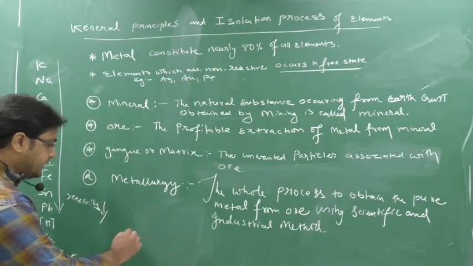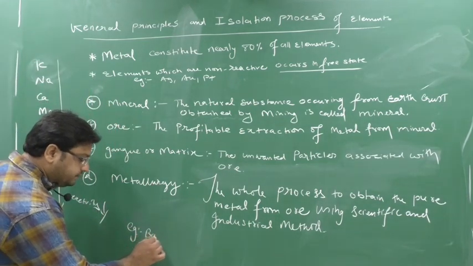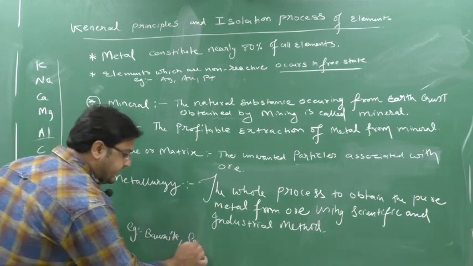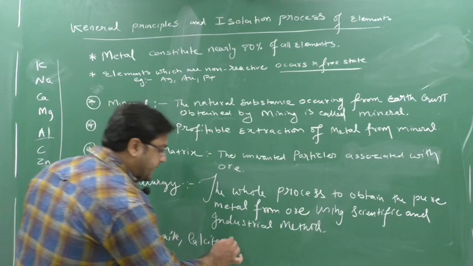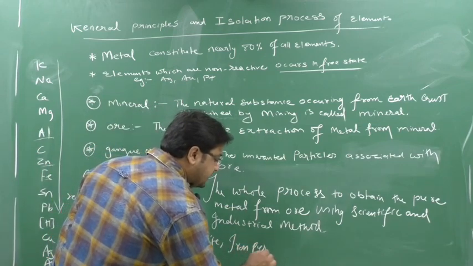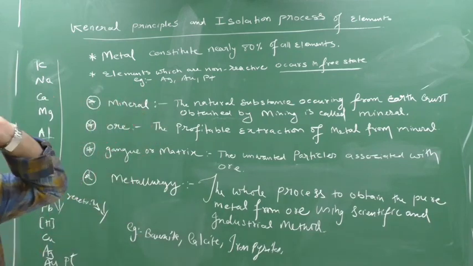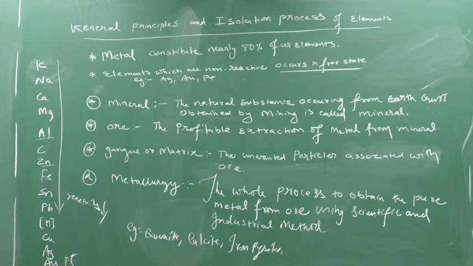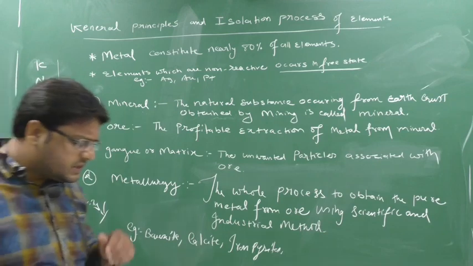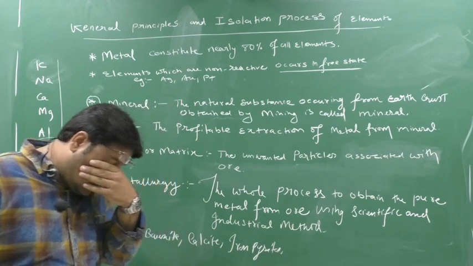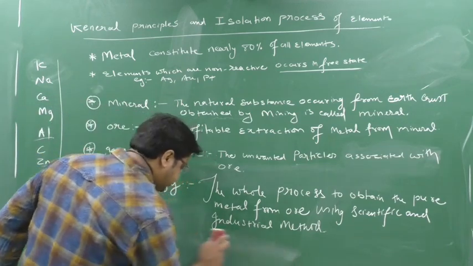You can see the example here. Example of mineral can be bauxite, yes or no? Then it can be calcite, yes or no? Then you can say iron pyrites. Yes or no? These all are examples of minerals. Clear? So what is the mineral definition? The natural substance occurring from the earth crust obtained by mining is known as a mineral. Please write down the examples, everyone: bauxite, calcite, iron pyrites, siderite, calamine, etc. Clear? Next.